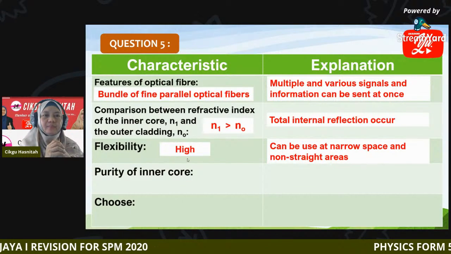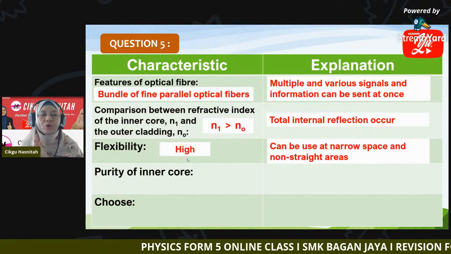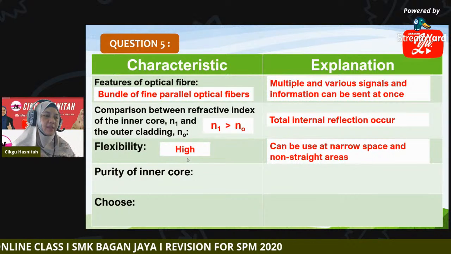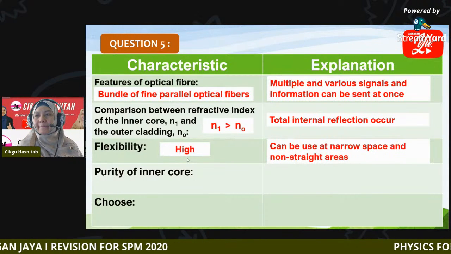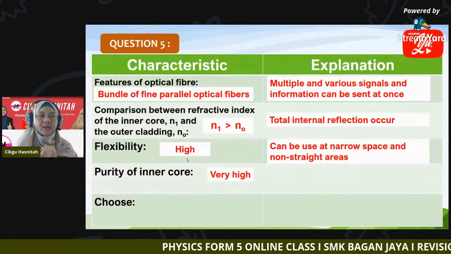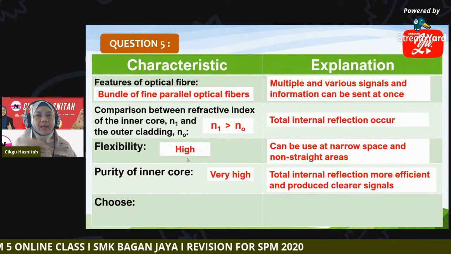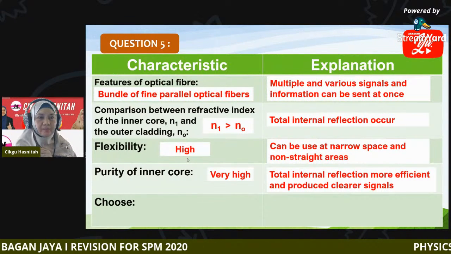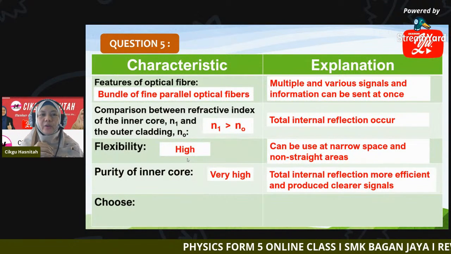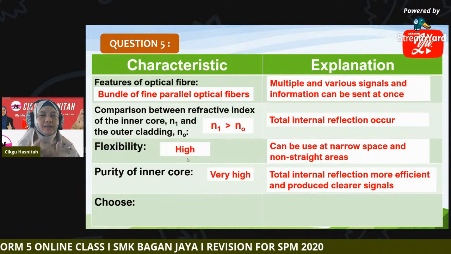Then how about the purity of the inner core? Very high, high, or low? So for purity we choose very high. Very high purity of the inner core. So why? So that the total internal reflection is more efficient. By this it will produce a clearer signal, or you can say a more clear signal.